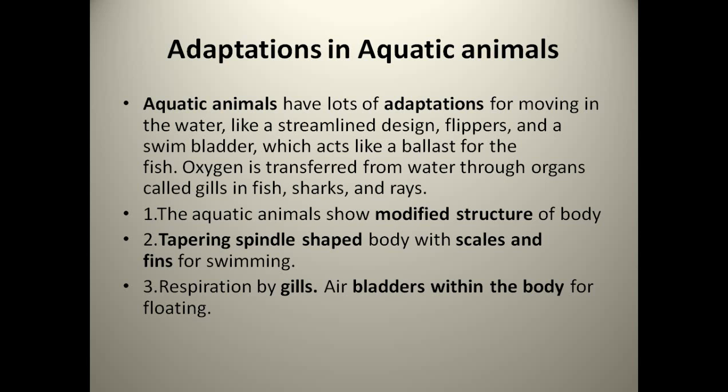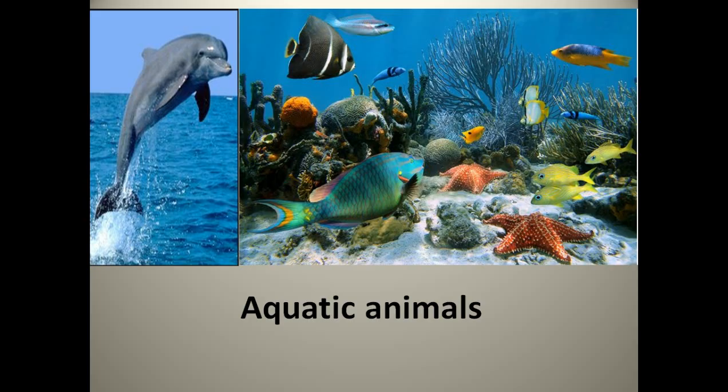Tapering spindle-shaped body with scales, and they have scales on their body. Fins help them in swimming. Respiration by gills, air bladders within the body for floating. As I have already told you, those bladders help them to float in water. Respiration is done with the help of gills. You can see some images I have given you regarding the aquatic animals. You can see here lots of varieties of fish under the water. Starfish is there, and dolphins. You can see a dolphin, and all these fish category animals come under the aquatic animals.